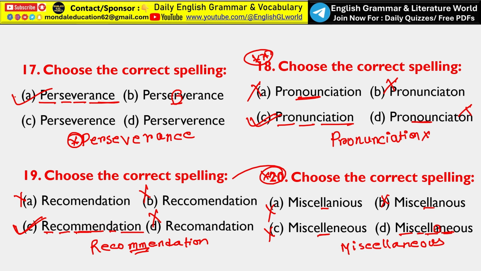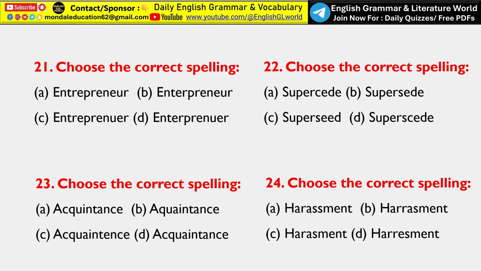Only miscellaneous. So option D is the correct answer. So the word miscellaneous means consisting of various types of different kinds of things. Understand?